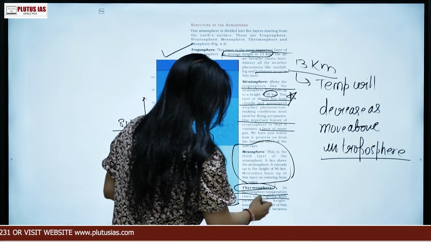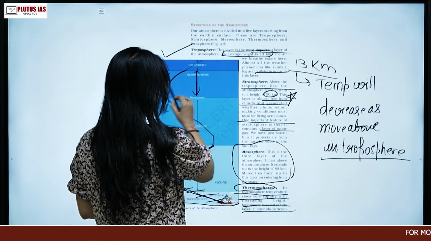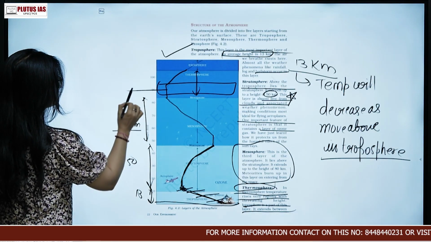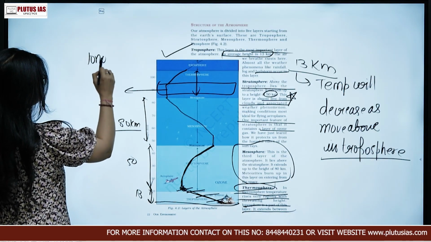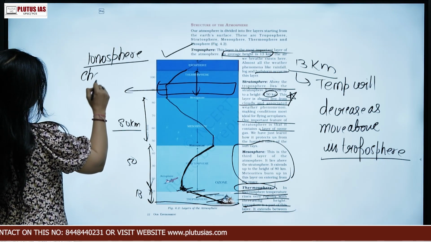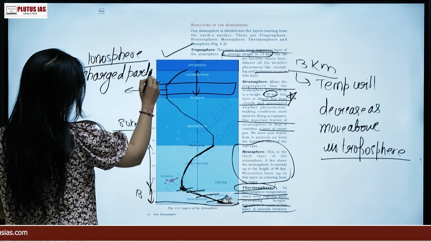As the height increases, ionosphere is a part of this layer. So ionosphere is a part of the thermosphere only. What is ionosphere? Ionosphere is the layer of charged particles, charged ions.